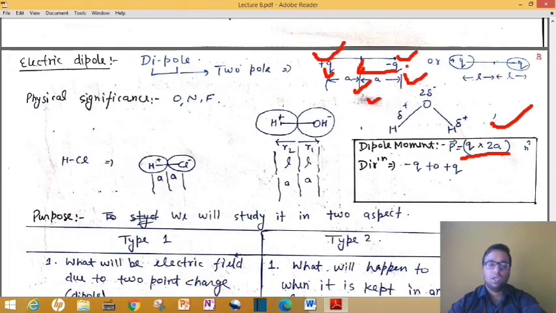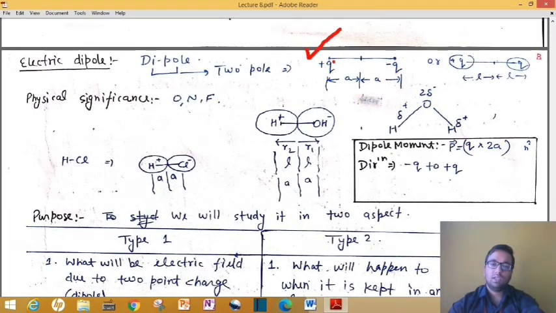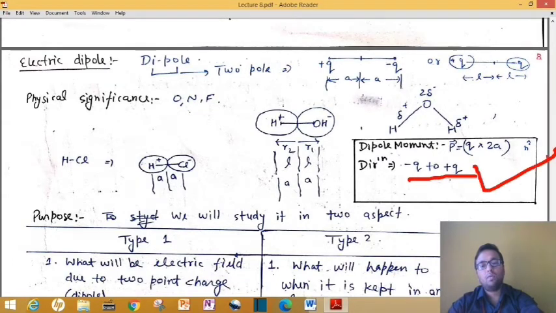As a shortcut, we will always learn it as any single charge into the distance between both the charges is called dipole moment. And this dipole moment is a vector quantity. This n cap represents its direction. Its direction is always along this line, as in Coulomb force we have direction of force along the line. So the dipole moment also has the same thing: its direction is along the line and from minus q to plus q. Like here we will have direction along this arrow from minus q to plus q.